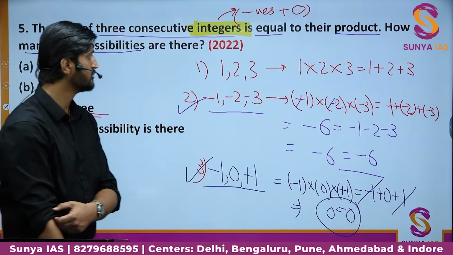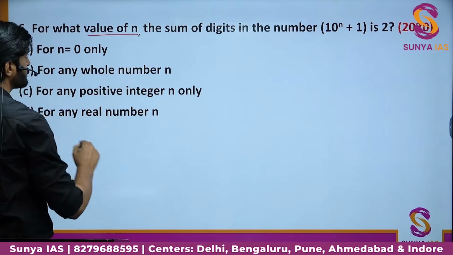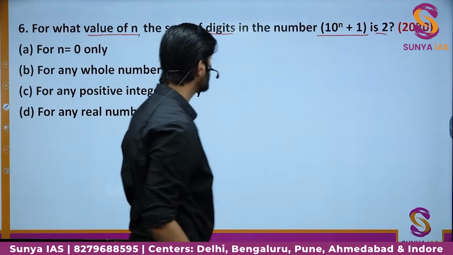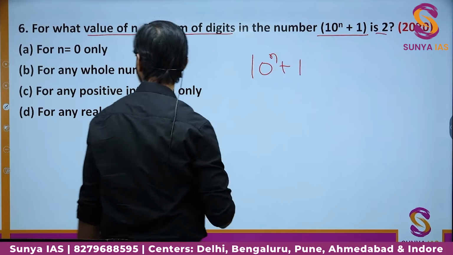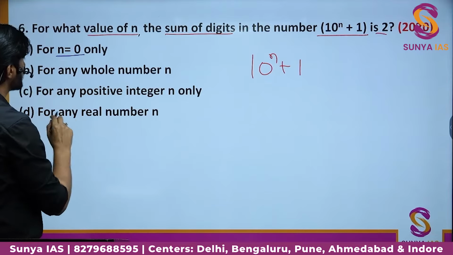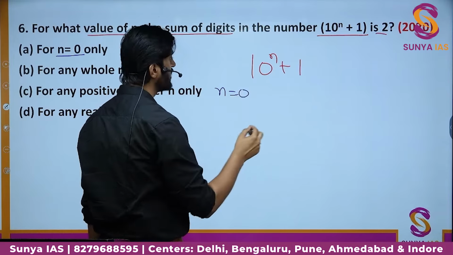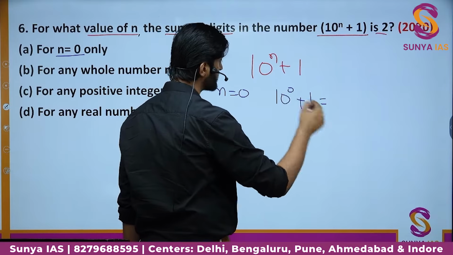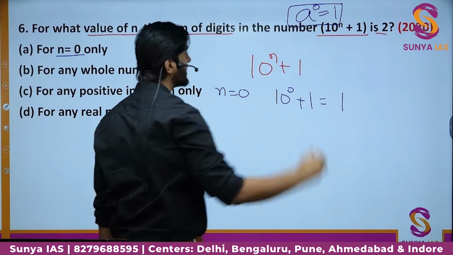Okay. So we'll move on now to the next question, number 6. For what value of n is the sum of digits in the number 2? So if you look at the number, which is 10 to the power n plus 1, what we have to do is just apply different values. We can check for n equal to 1, and for different values of n. If we check for n equal to 0, we get the number as 10 to the power of 0 plus 1. 10 to the power 0 is nothing but 1. Any number to the power of 0 becomes 1. That is the basic idea being followed here.